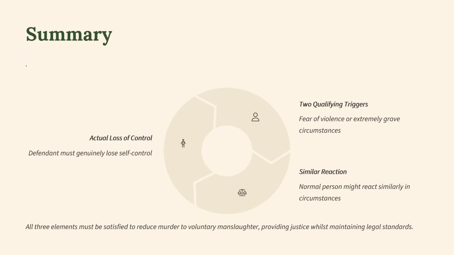Now, just by way of summary, there are 3 elements for loss of control: an actual loss of control, the 2 qualifying triggers, which can either be fear of violence or extremely grave circumstances, and there needs to be a similar reaction. A normal person might have reacted in similar circumstances. All 3 elements must be satisfied to reduce murder to voluntary manslaughter, providing justice while maintaining legal standards.